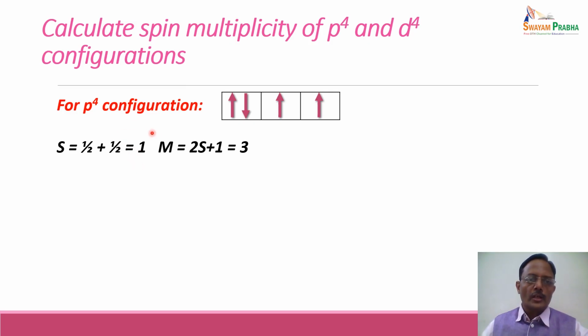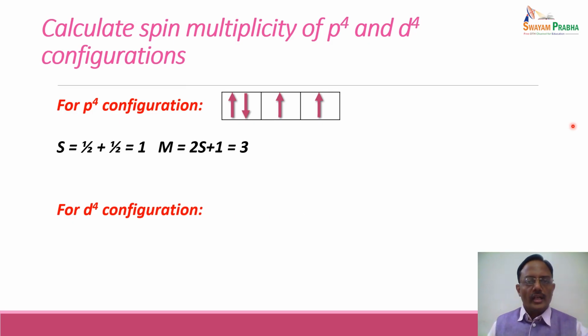So the total spin quantum number comes out to be plus 1. And the multiplicity is given by 2s plus 1. If we put s equal to 1, 2 into 1 plus 1 comes out to be equal to 3. So multiplicity of this state comes out to be 3.